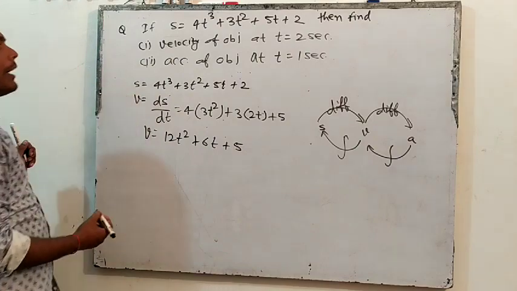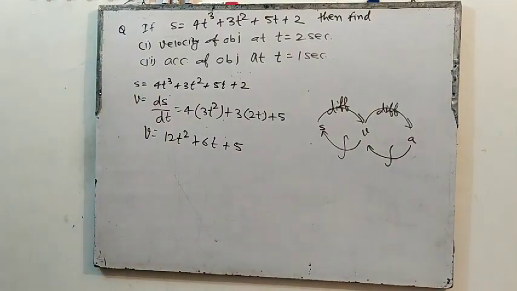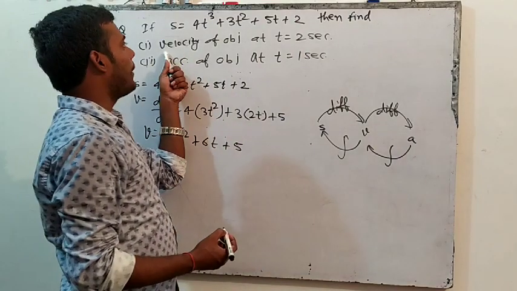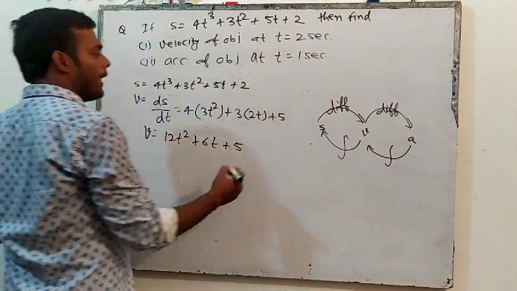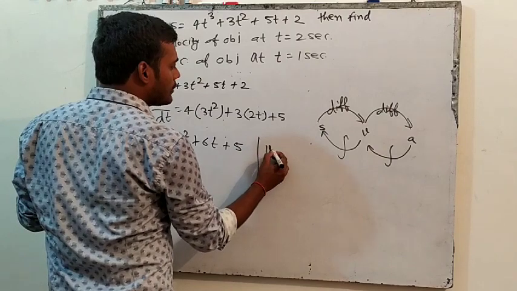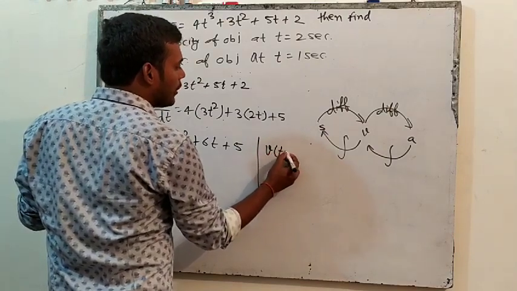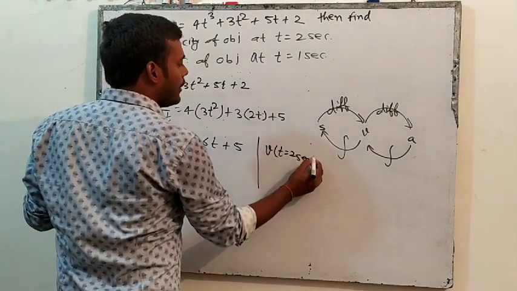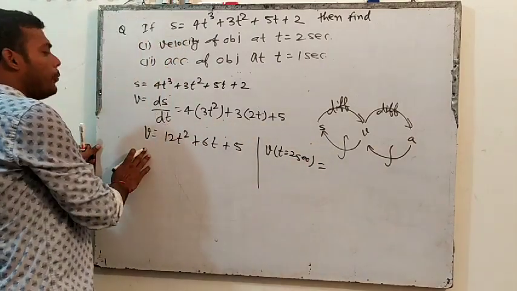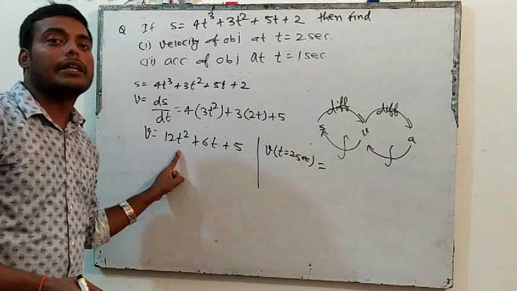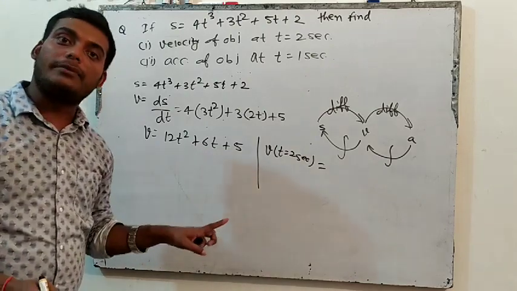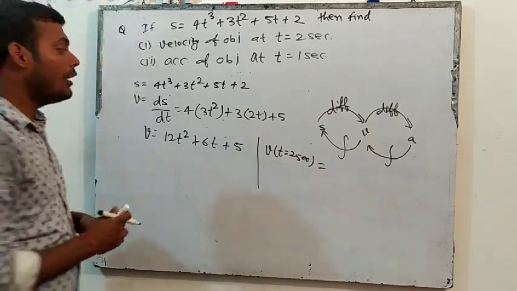This is the equation of velocity. Now what they have asked is to find the velocity of the object at t equal 2 seconds. So in the equation of velocity, put time equal 2 seconds. You will get the velocity of the object at the particular time t equal 2 seconds.